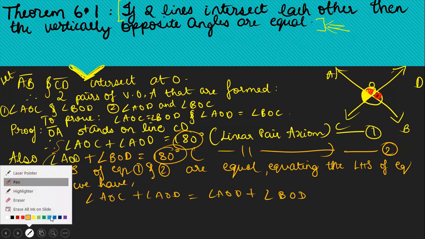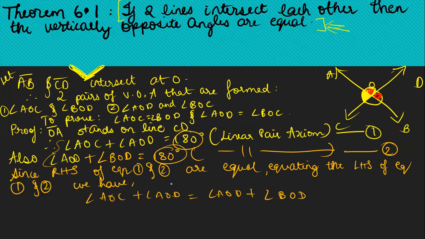So what do I get after this? I can cancel these two because AOD and AOD is present on both sides. I can cancel this. Therefore, angle AOC is equal to angle BOD. Therefore, angle AOC, that means this one, is equal to angle BOD. We have proved it, correct? We have proved that it is equal. This is what they asked to prove right here, to prove angle AOC is equal to angle BOD. So now we have proved that it is equal.